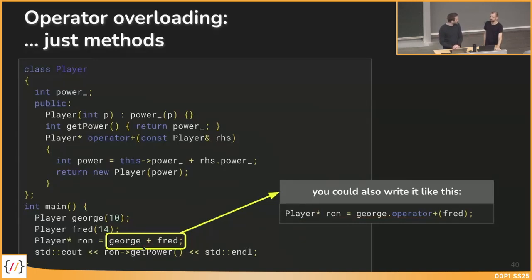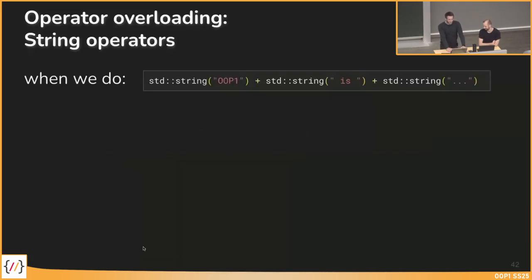And I'm pretty sure you already used operator overloading. Maybe you didn't know it, but you already used it. Let's see where you used it already. All of you used it in such a way where you have multiple strings and you added strings by using this plus sign. So we have the first string plus the second string plus a third string and so on. In this case, we add the first to the second string.